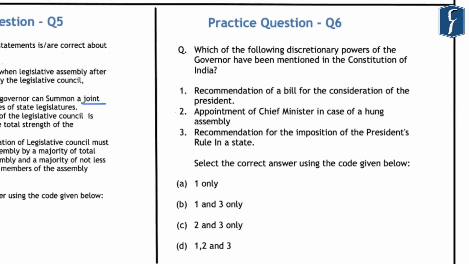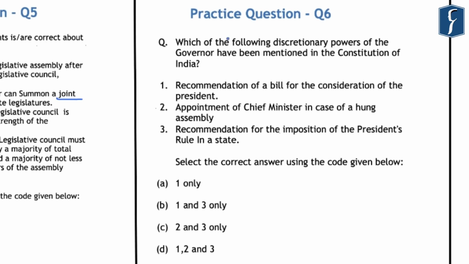So after this, let us take up the next question. Now the sixth question is related to the discretionary powers of the governor of a state. And this question reads: which of the following discretionary powers of the governor have been mentioned in the Constitution of India? Now if you compare the powers of the governor of a state with that of the president, you will find that certain discretionary powers have been provided in the Constitution to the governor of a state, and such discretionary powers have not been provided to the President of India under the Constitution.